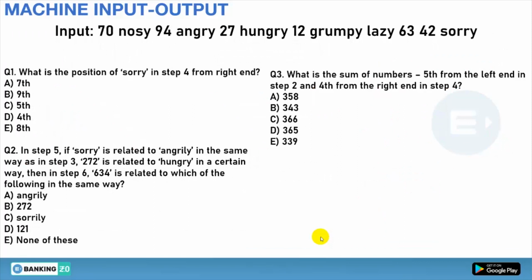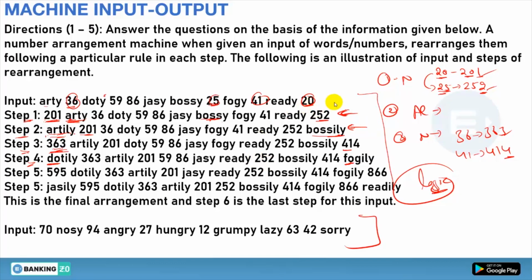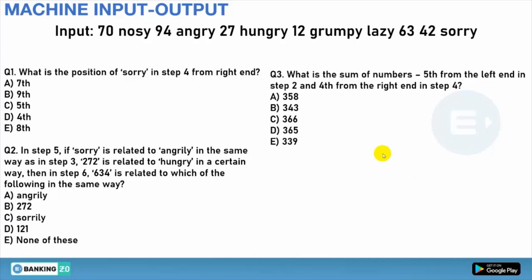So now it comes to how to solve the question. The way they are giving it to us, this whole formation, is not a good way to solve it. You have to make a trick. Now what is the trick? Let's see. First of all you have to understand, in one step they are moving two things.